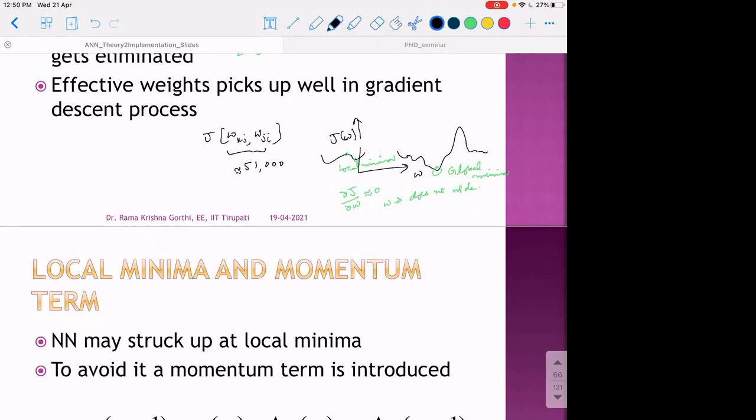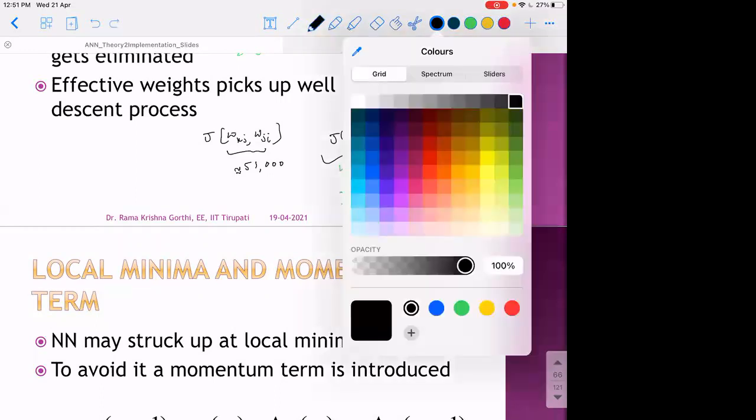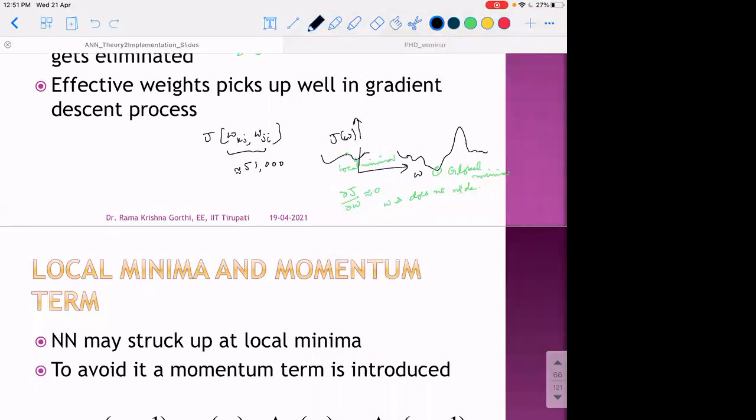In all cases, we may or may not reach the global minima, but let us make a simpler case. Okay, let this be the case where this is the global minima. Okay, so now we are here.